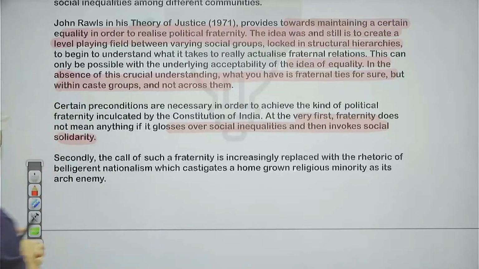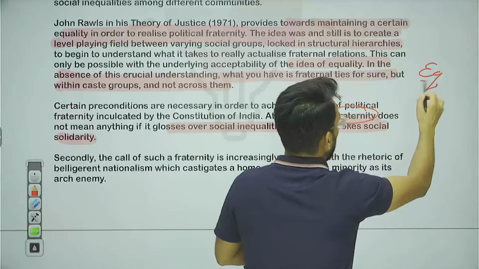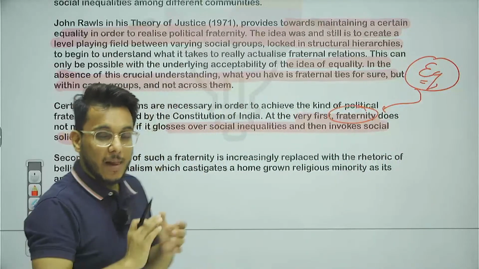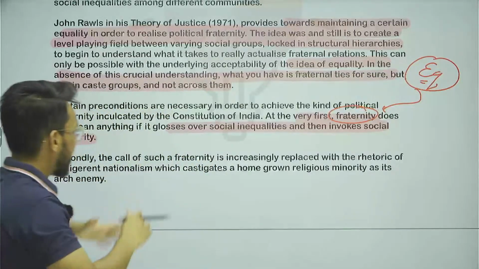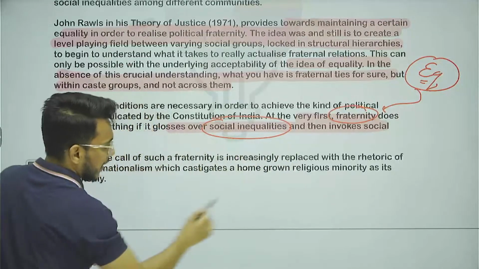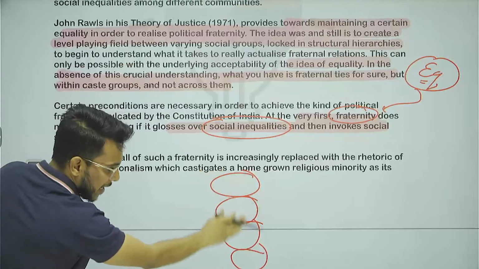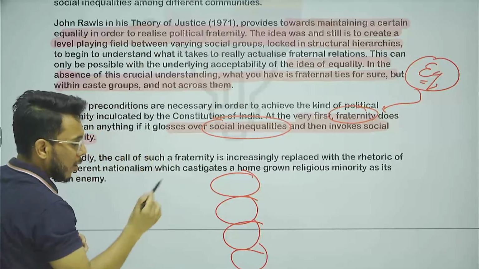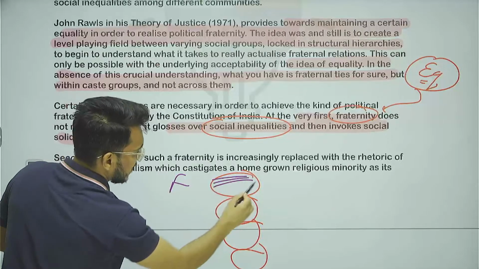Now here there is one very important idea. If we want to work on fraternity, first we need to bring equality. If we don't bring equality and we try to introduce fraternity, then fraternity will become something else. What will it become? In India there are social inequalities, and people are divided amongst different groups. You don't bring equality, you keep them different and not equal. What will happen when you introduce fraternity?